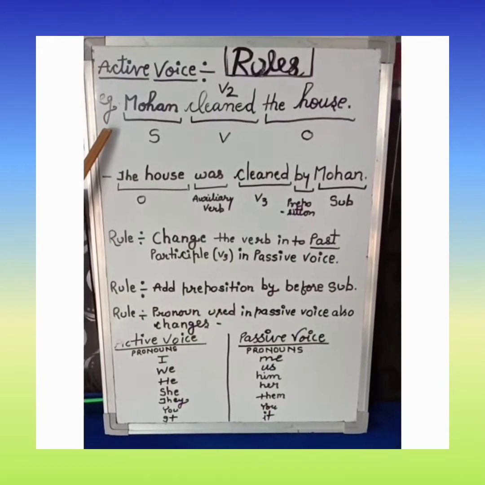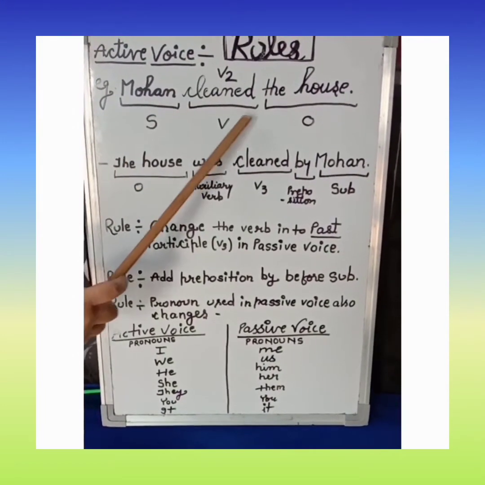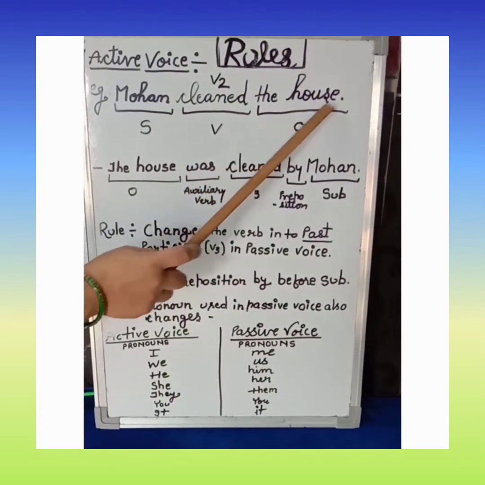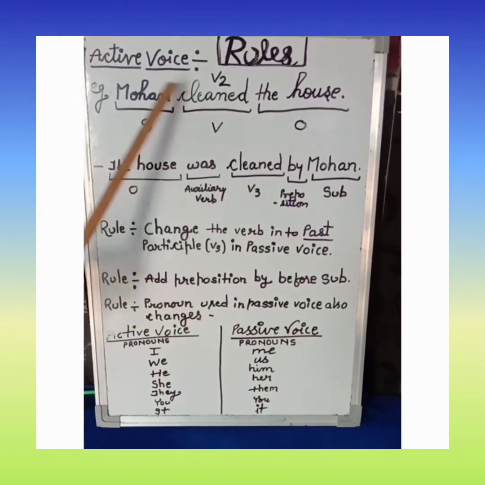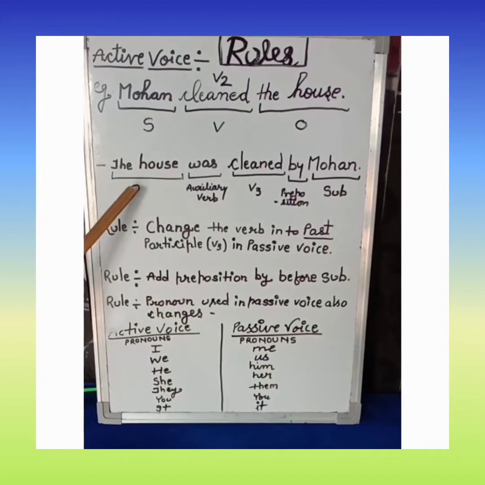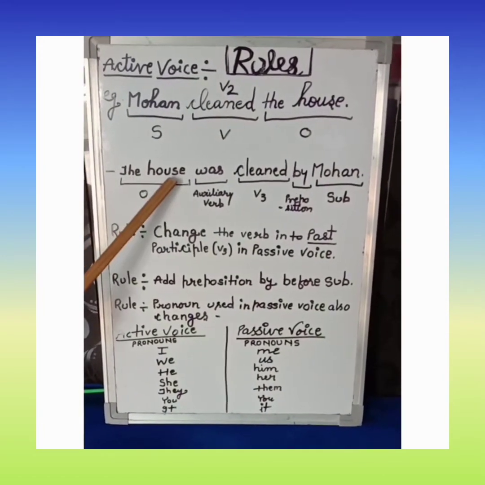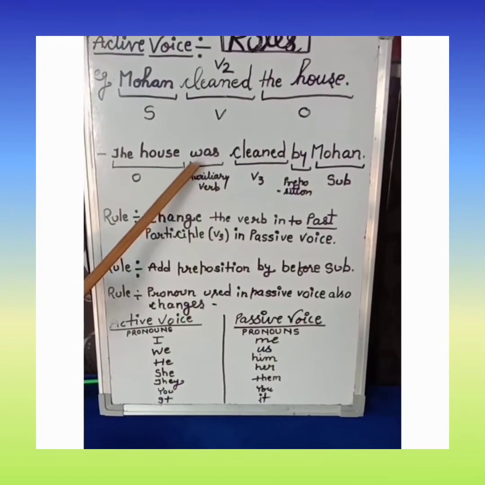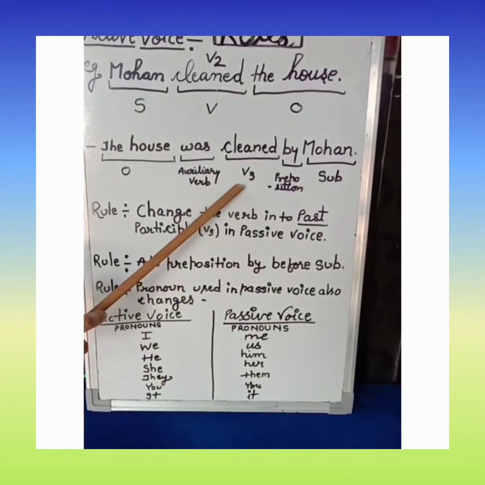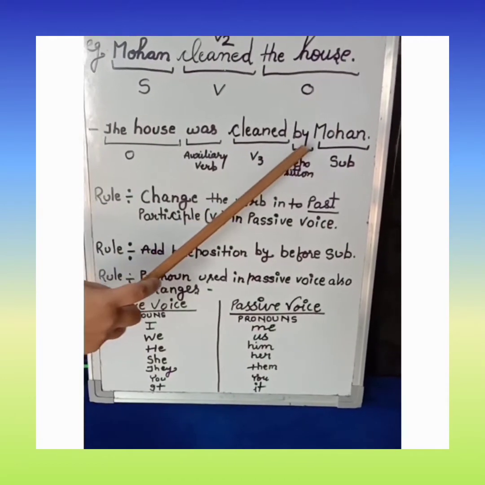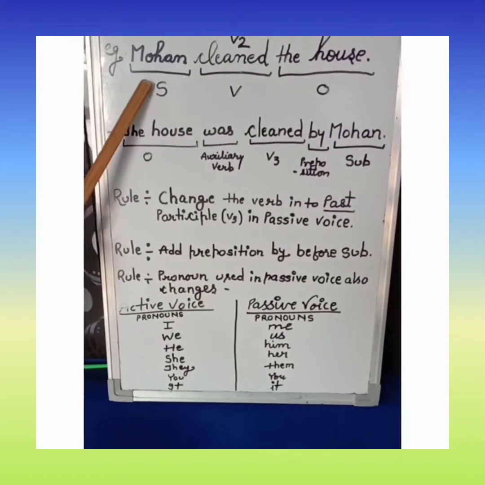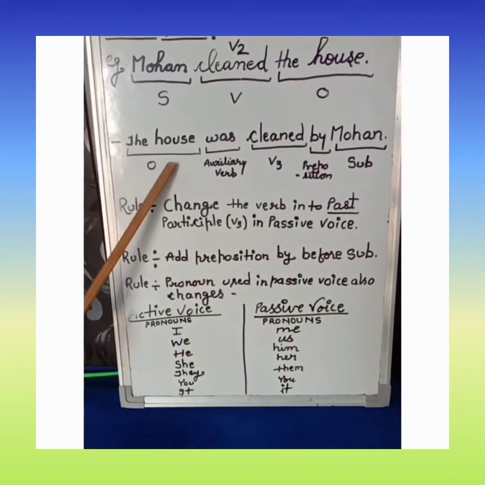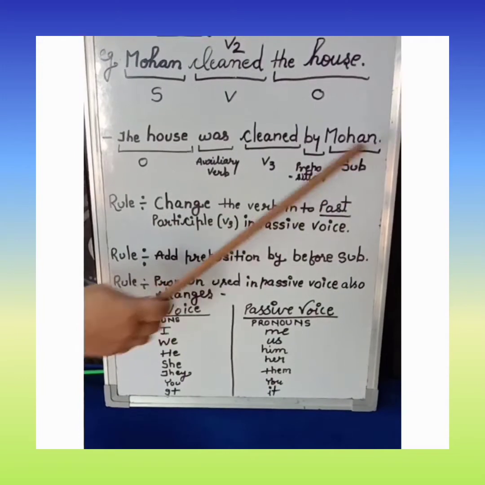Now, look at another example. Mohan cleaned the house. In this sentence, Mohan is subject, cleaned is verb and the house is object. When we will change active into passive voice, the object will become the subject of passive voice. The house, because this is simple past tense, we will use was. Again, we will use third form of verb here in passive voice, preposition, and the subject of the active voice will become the object of the passive voice. The house was cleaned by Mohan.